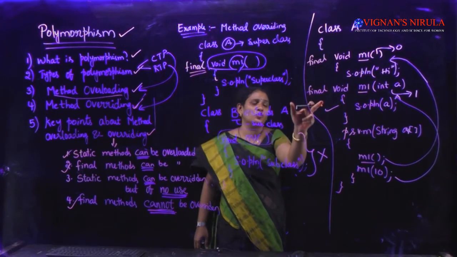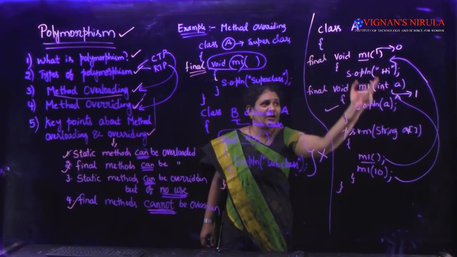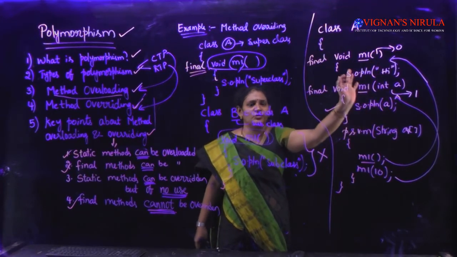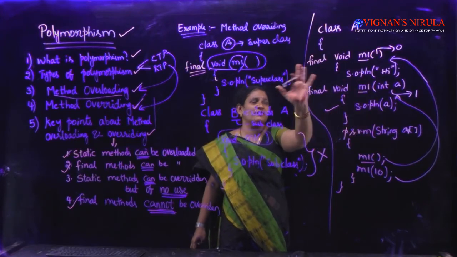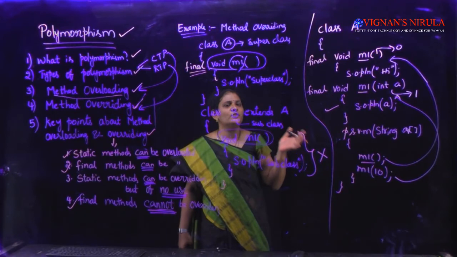Here I have written two final methods of the same method name, but they vary in the type of the parameter. This concept needs to be clear. This criteria needs to be met. That's all: the type of the parameters or the number of parameters. The rest, whether it is static members or final or whatever it is, the method overloading concept will still work.